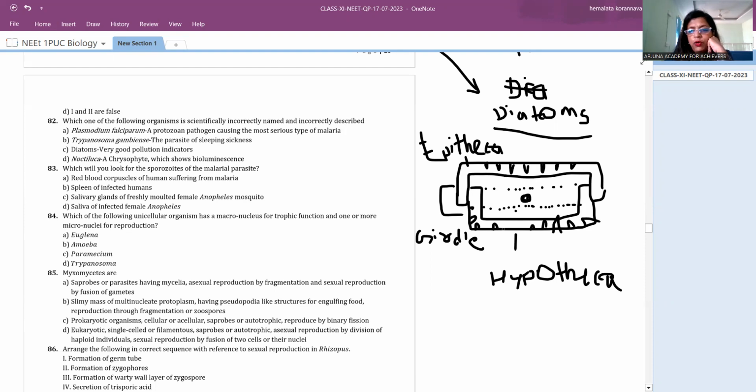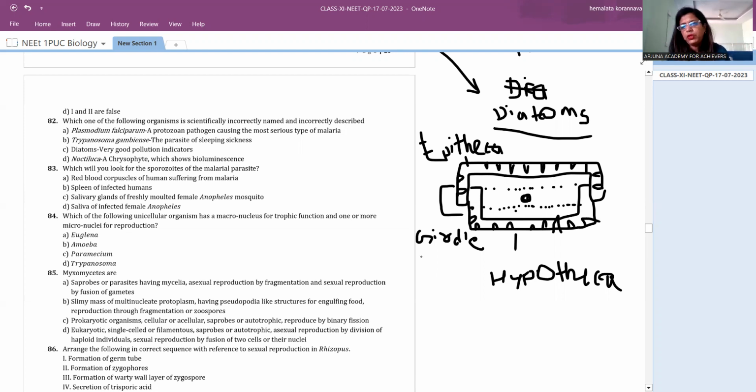Silica will shine and also it is a golden brown algae. Because of this, they are called the jewels of the plant kingdom. Why? Because they look like jewels. They shine because of the silica and they also contain golden pigmentation. Therefore, they're called jewels of the plant kingdom.